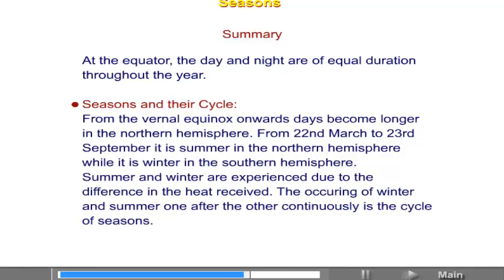Seasons and their cycle. From the vernal equinox onwards, days become longer in the northern hemisphere. From 22nd March to 23rd September, it is summer in the northern hemisphere while it is winter in the southern hemisphere. Summer and winter are experienced due to the difference in the heat received. The occurring of winter and summer one after the other continuously is the cycle of seasons.